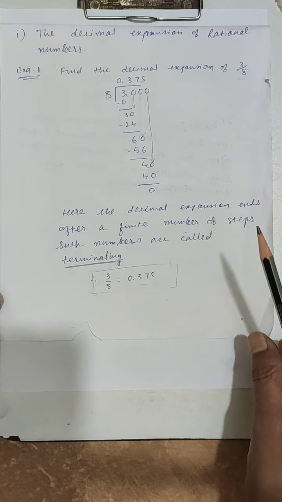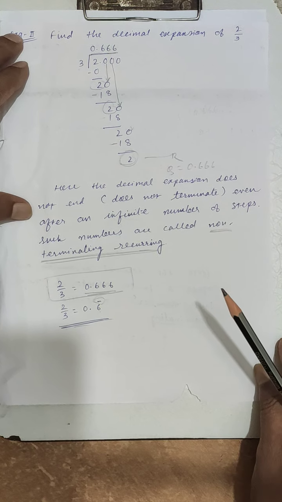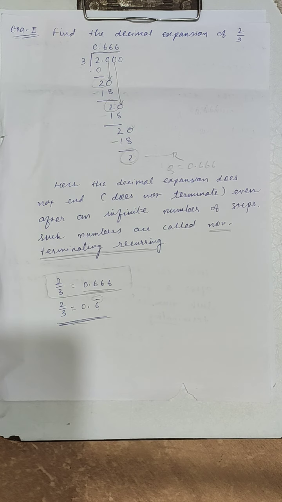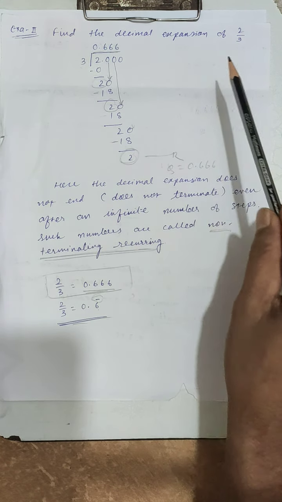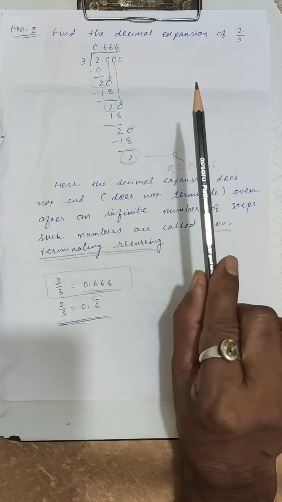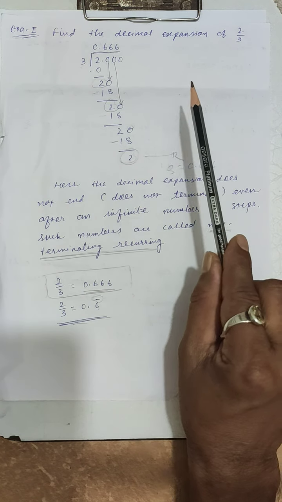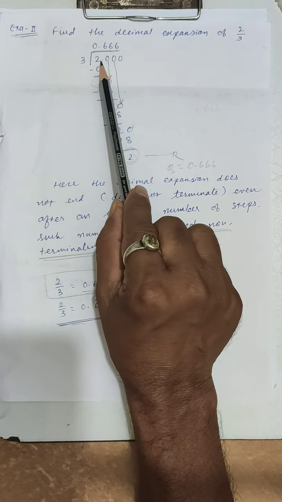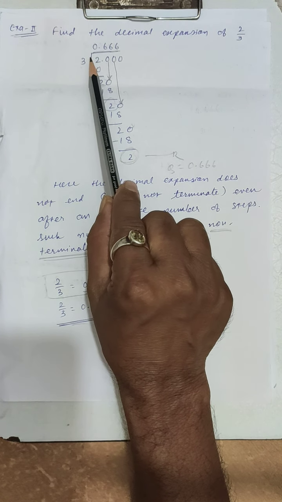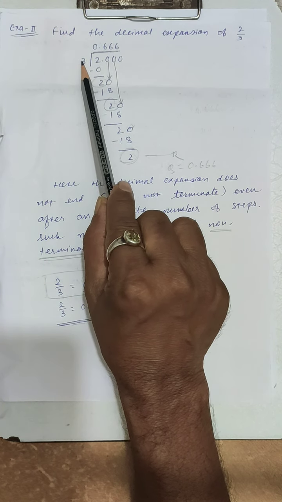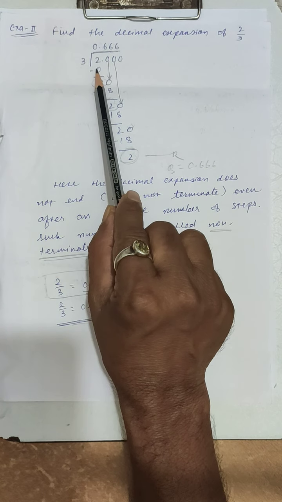Now take another example. Example number 2: find the decimal expansion of 2 upon 3. Again we have to follow the long division method. So again divide 2 by 3. Here 2 is less than 3, so we will multiply with 0. So 3 into 0 equals 0.